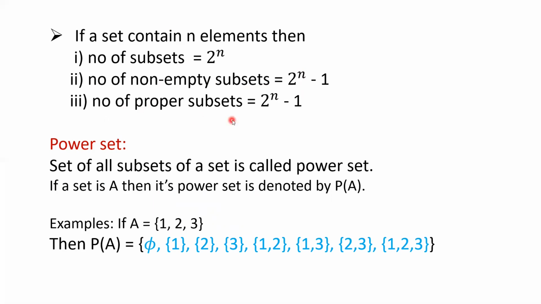Next, number of proper subsets. The number of proper subsets you will get is 2 to the power n minus 1, that is, you have to remove the initial set, that is the given set. So that's why the number of proper subsets will be 2 to the power n minus 1.